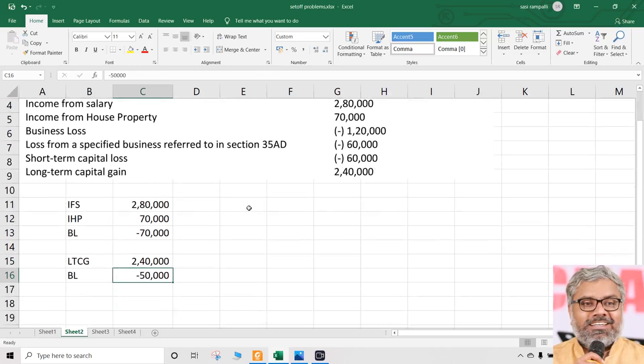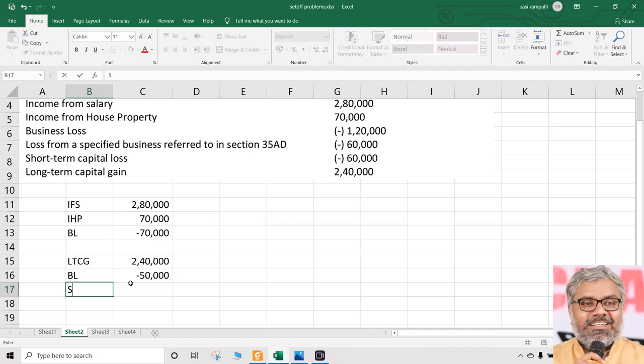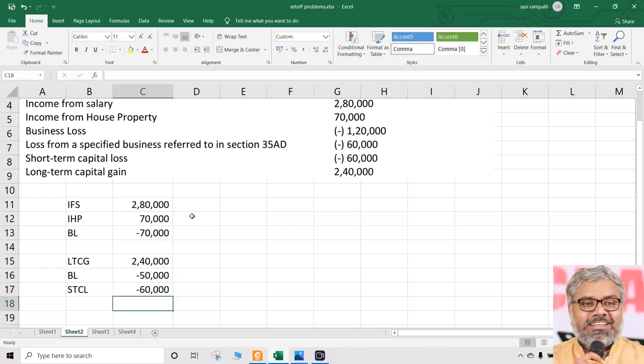Then short-term capital loss, can it be set off against long-term capital gain? Absolutely yes, there is no problem. So definitely this 60,000 can be set off.